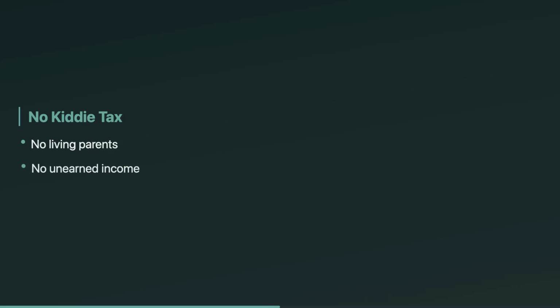Now the exceptions. These are easy points if you memorize them. No living parents at the end of the year? No Kiddie tax, even if the child is a dependent. No unearned income? Then there's nothing for Kiddie tax to hit. And a big one: if the child is married and files a joint return, Kiddie tax does not apply. The exam will try to distract you with age, but MFJ is the clean off switch.